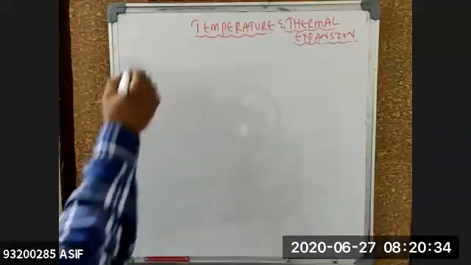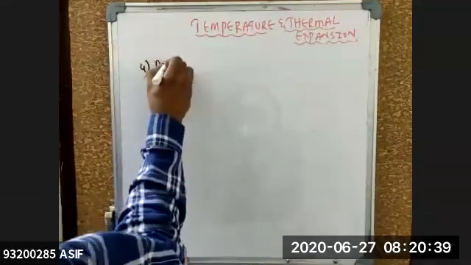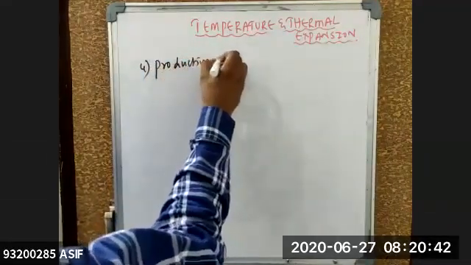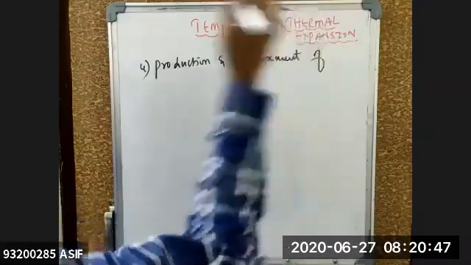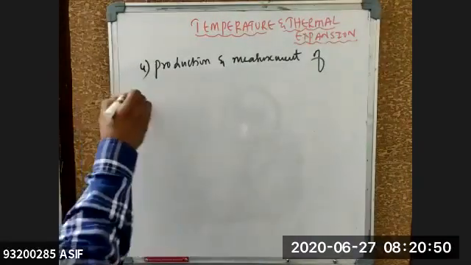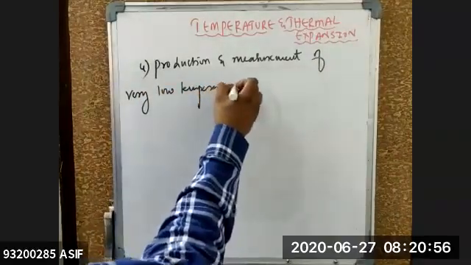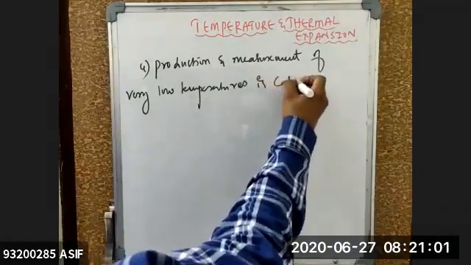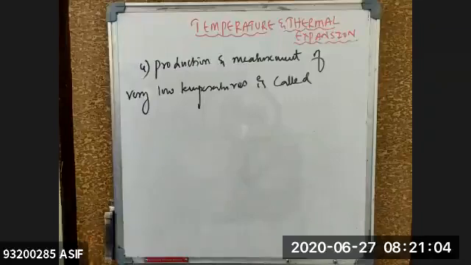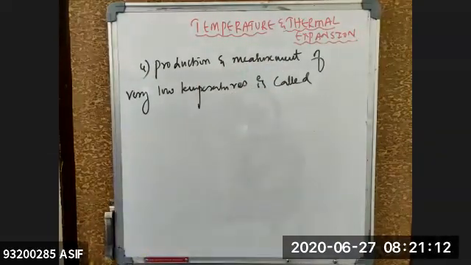Chalo. Fourth point in this one. Production and measurement of very low temperatures is called. Do any CBSE student have an idea related to this one, beta? Production and measurement of very low temperature is called as what?